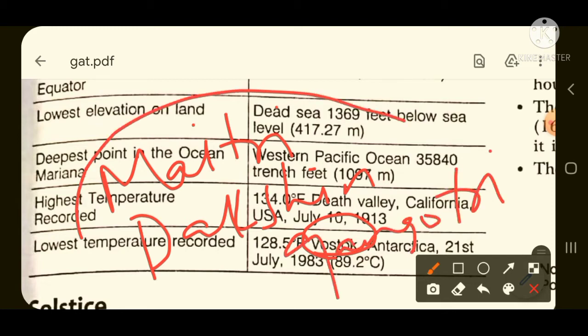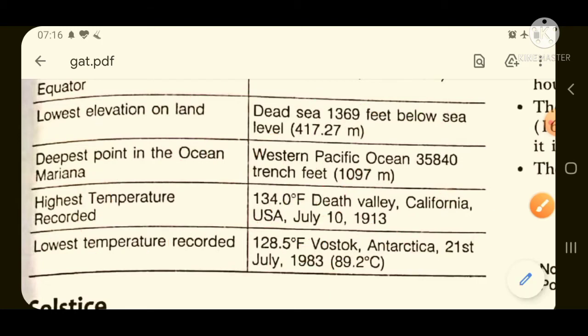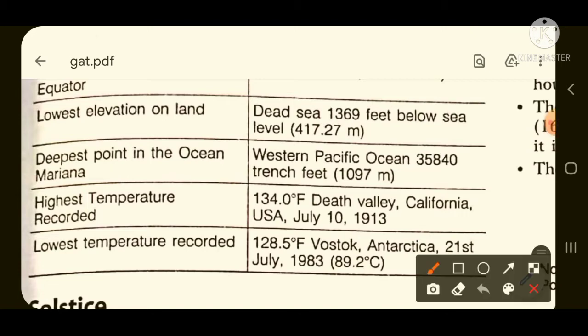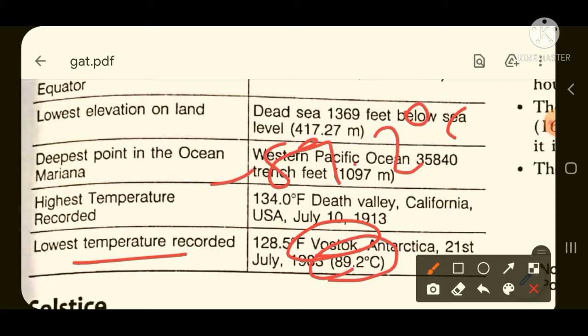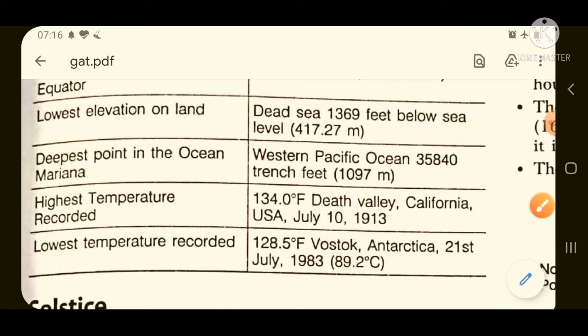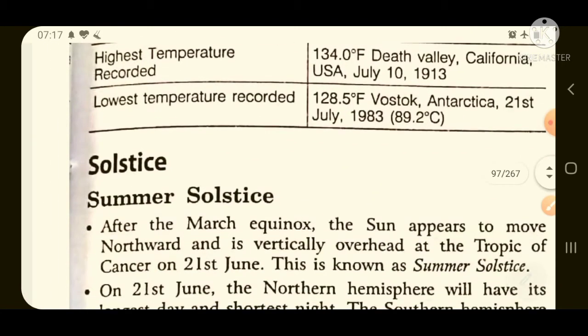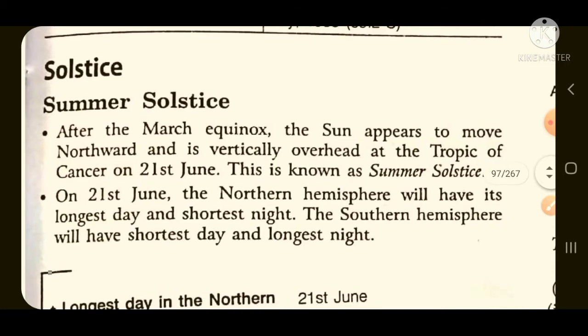These two are the research stations of India in Antarctica. Same way, this Vostok is the research station of Russia, where the lowest temperature has been recorded: -89.2 degrees Celsius. This is again very much important. Now you have learned about equinox and important facts about the deepest point in ocean, highest temperature and lowest temperature. Now we will study about the solstice.